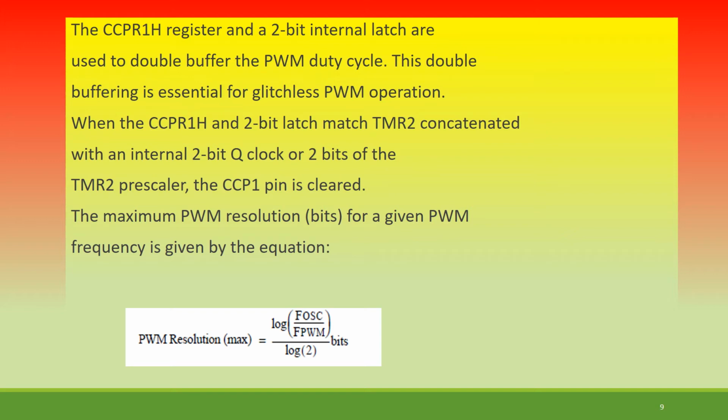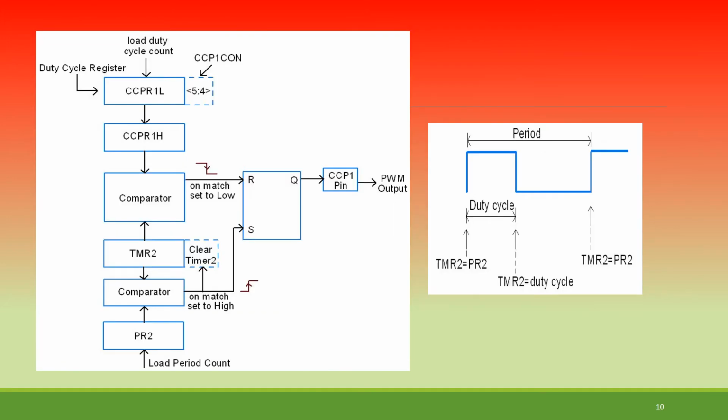Now we have this kind of a mechanism. What we are doing is, first thing, load the duty cycle count. This is the first step we follow whenever we are going for this modulation scheme. Then it is copied to CCPR1H, and bits 5:4, these 2 bits, are configured there. Then CCPR1H goes to a comparator. On match, set low, there is a small RS flip-flop, and it takes a decision, and there will be a status on the CCP1 pin.